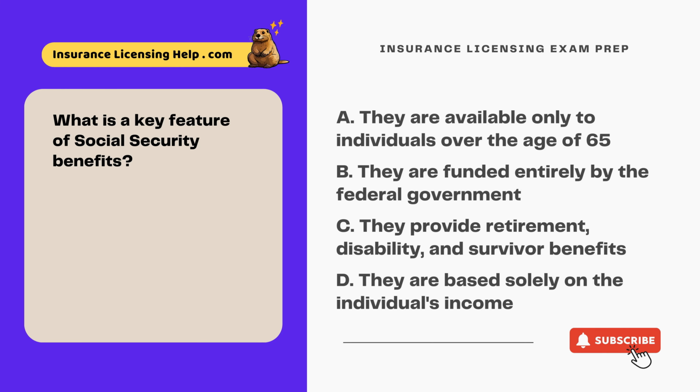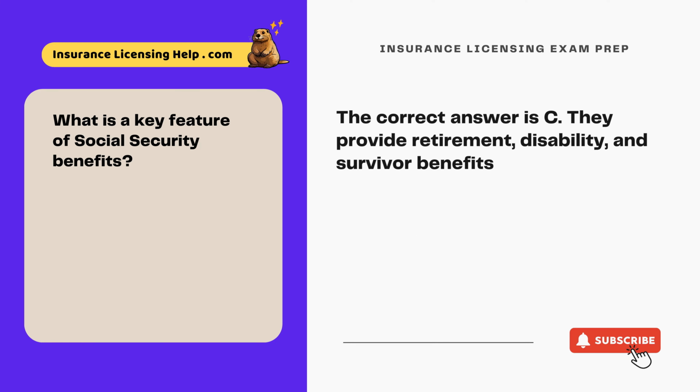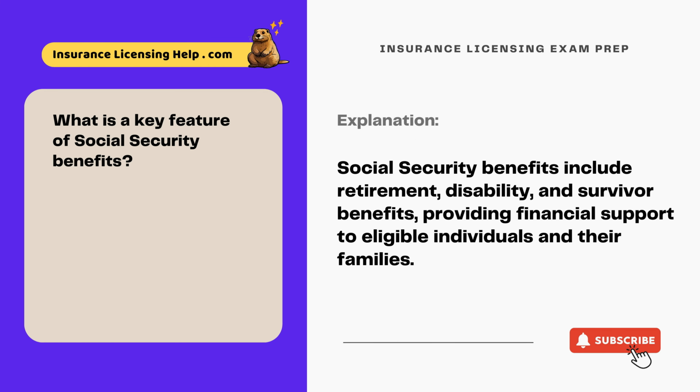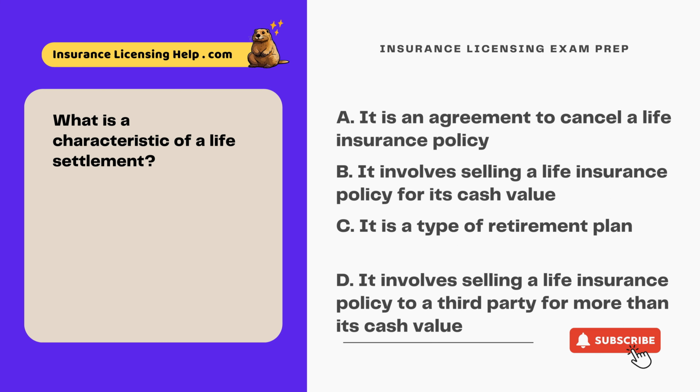A. They are available only to individuals over the age of 65. B. They are funded entirely by the federal government. C. They provide retirement, disability, and survivor benefits. D. They are based solely on the individual's income. The correct answer is C. They provide retirement, disability, and survivor benefits. Social Security benefits include retirement, disability, and survivor benefits, providing financial support to eligible individuals and their families. What is a characteristic of a life settlement?